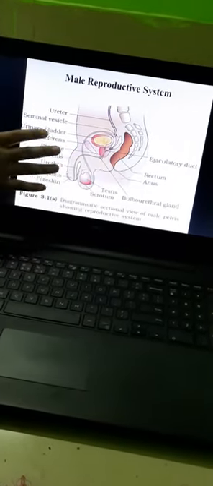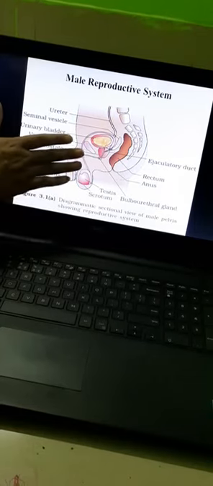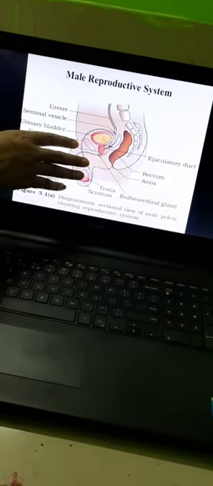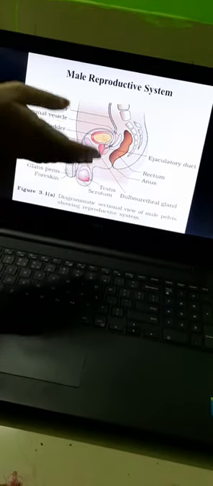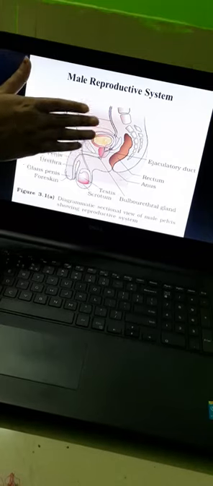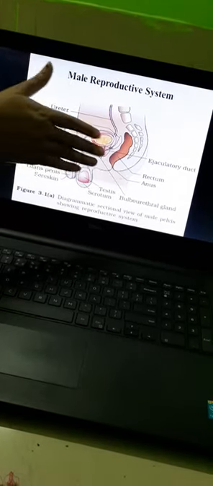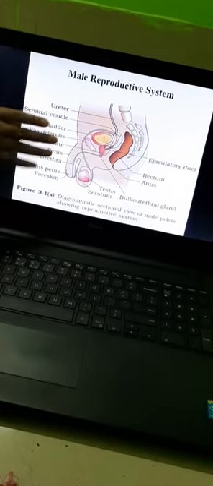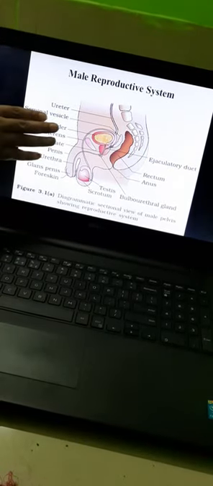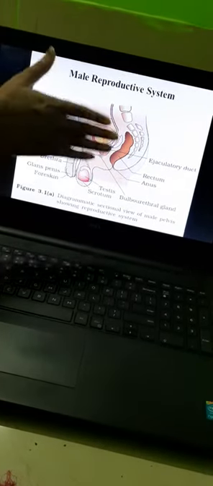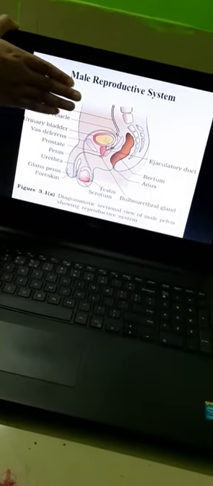See students, there are some organs which are actually a part of the excretory system but are listed here because in case of the male reproductive system, the passage is the same for urination as well as for the semen release. So we will particularly focus on the organs which are actually related to the male reproductive system.